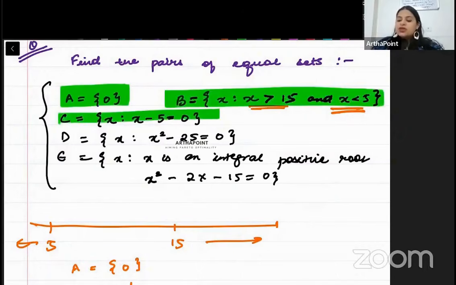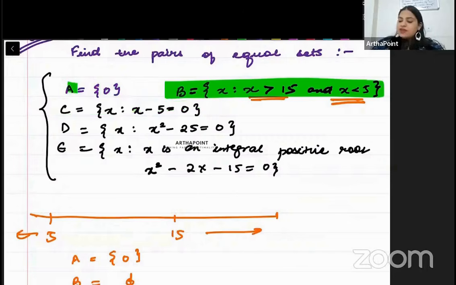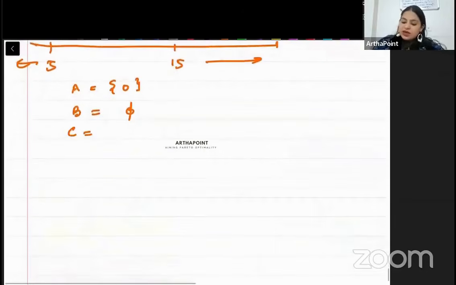अब C देखो. C says X is such that X minus 5 is equal to 0. So बेटा if X minus 5 is equal to 0, this implies X will be equal to 5, right? So C has an element which is 5.